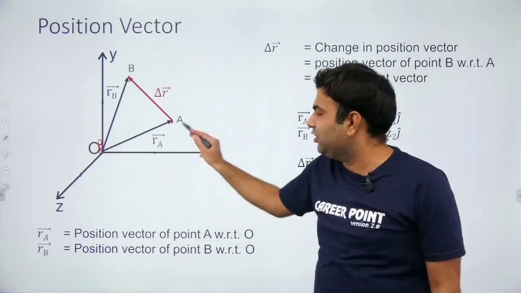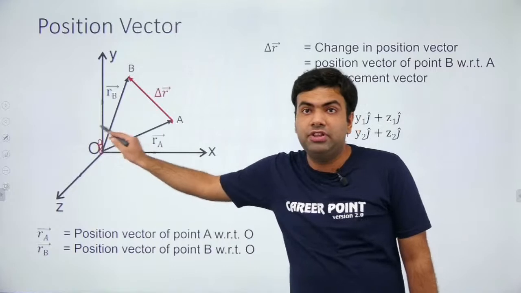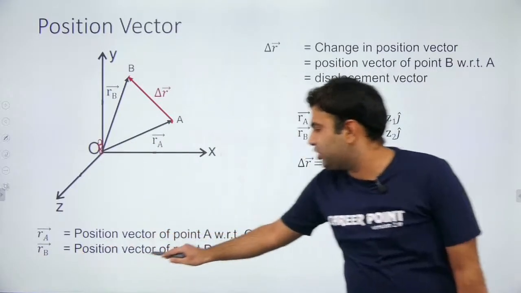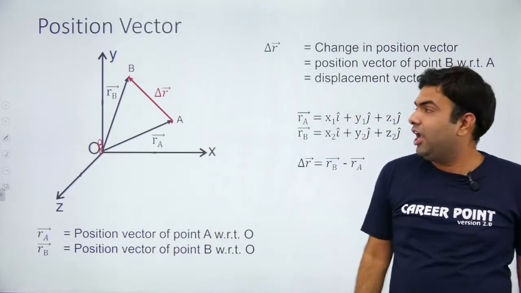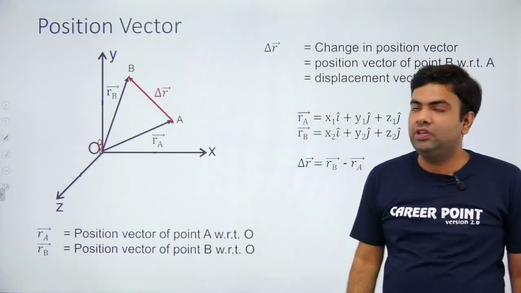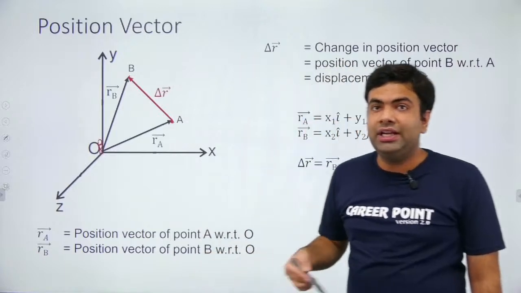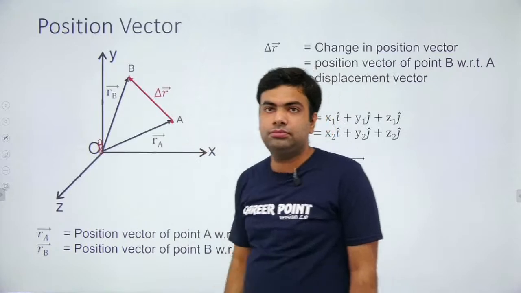This vector RA is the position vector of point A with respect to O, where O is the observer. RB is the position vector of point B with respect to O. Because the particle has moved from A to B, this delta R is the change in position vector, the position vector of B with respect to A.